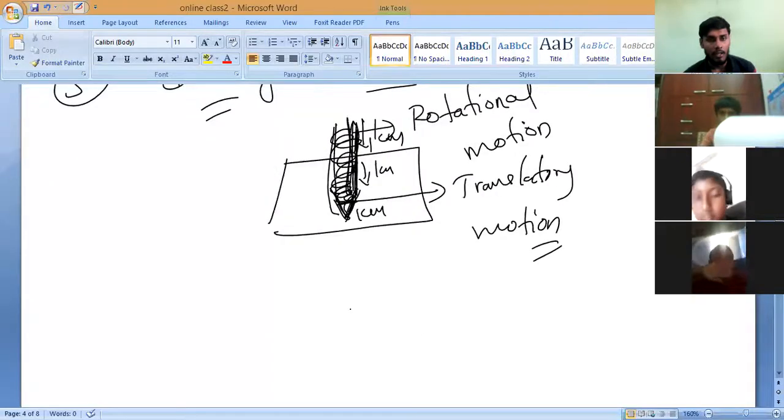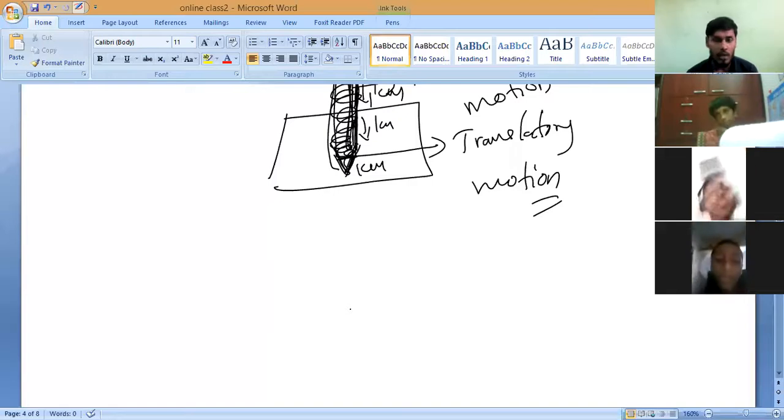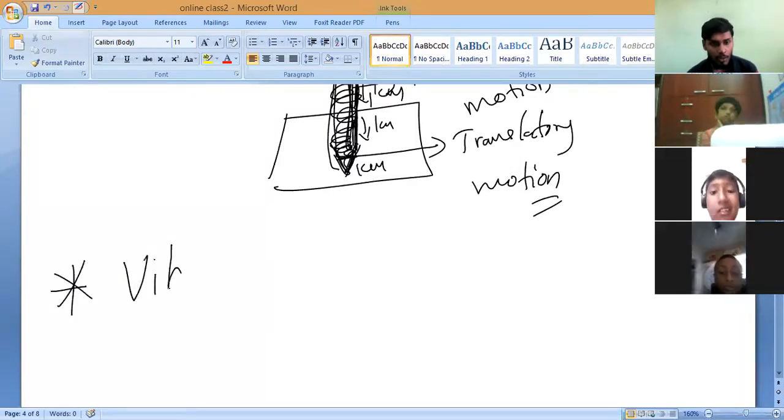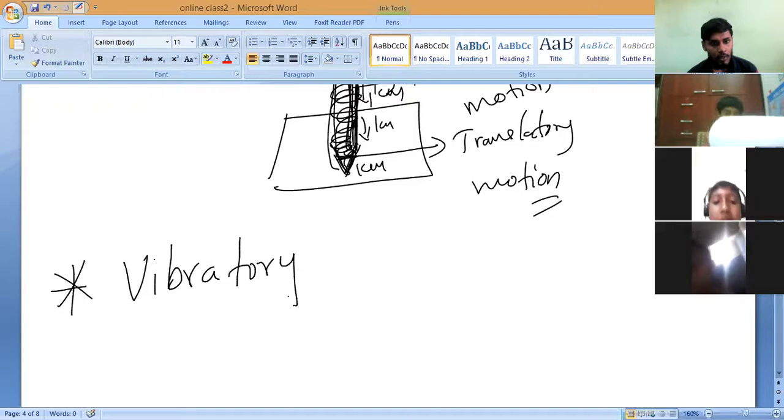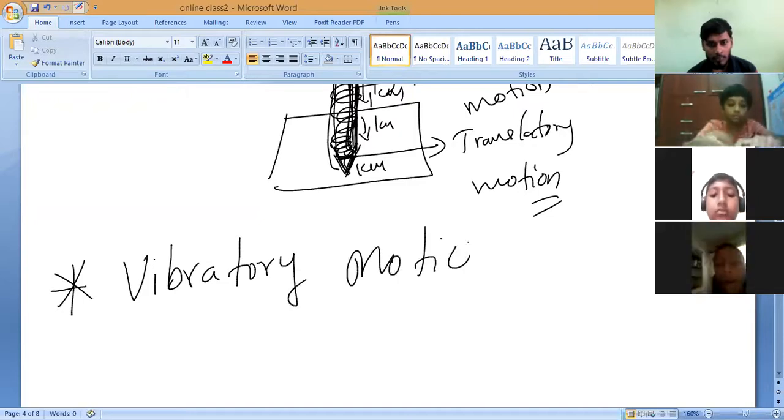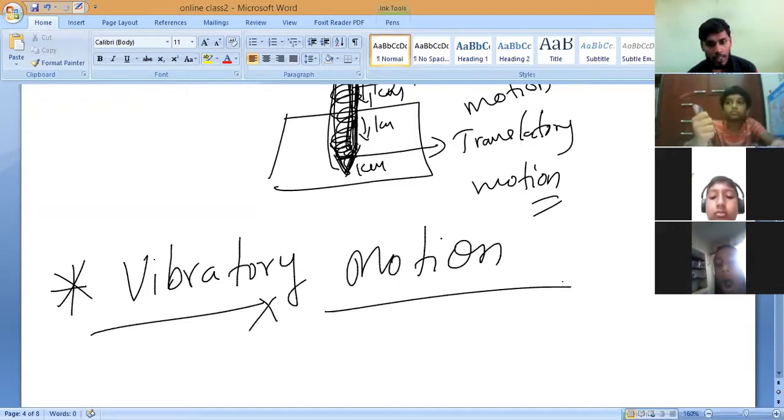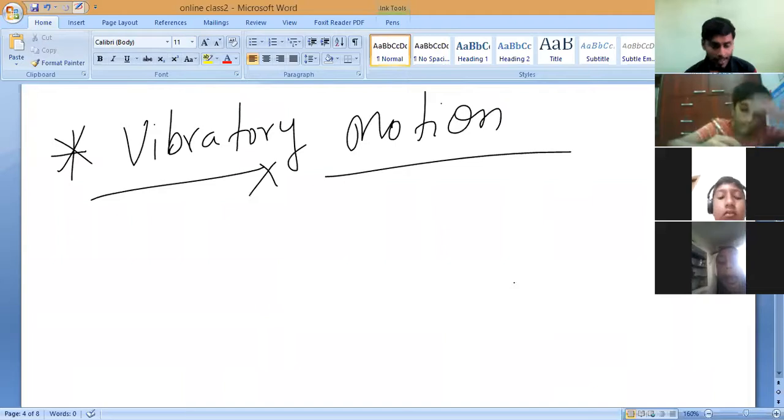So why should we leave the last type of motion? Because in class 6, according to the CBSE, you should know that type of motion also. So let us learn that. Oscillatory motion you have studied, correct or not? So now the last type of motion is called vibratory motion. All of you learn: vibratory motion. Understand? You can observe very carefully.